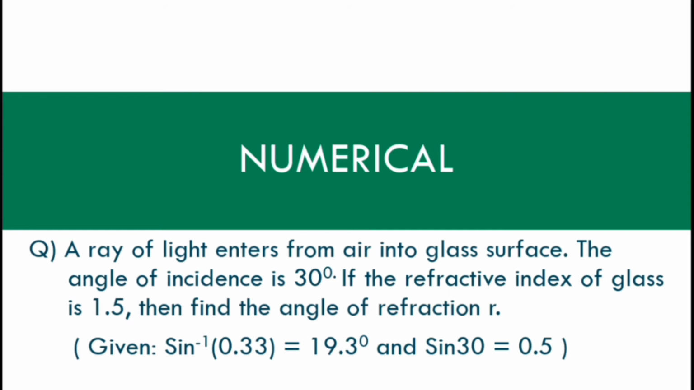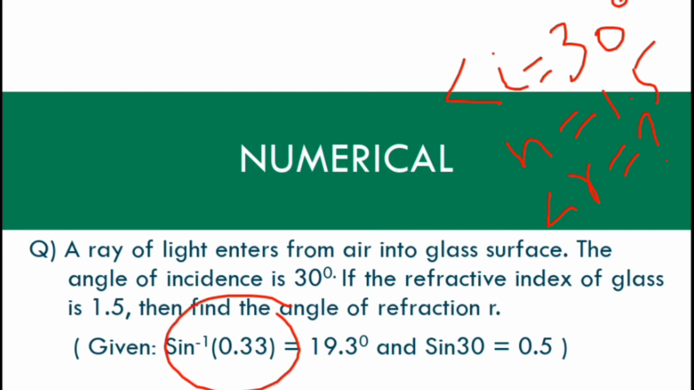So here there is a numerical. A ray of light enters from air into glass surface. The angle of incidence is 30 degrees. So here we have angle I. We know that angle of incidence is represented by angle I. So angle I is equal to 30 degrees. If the refractive index of glass is 1.5, n is equal to 1.5. We know that the refractive index is represented by n. Find the angle of refraction. We have to find angle R. Here we have sine inverse 0.33 is equal to 19.3 and sine 30 is equal to 0.5.